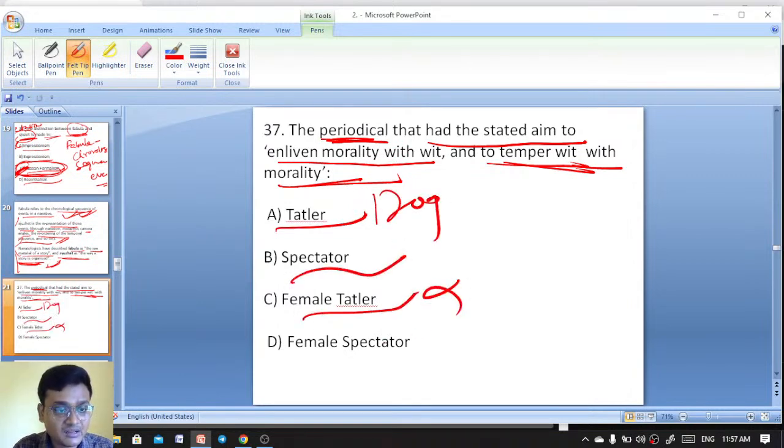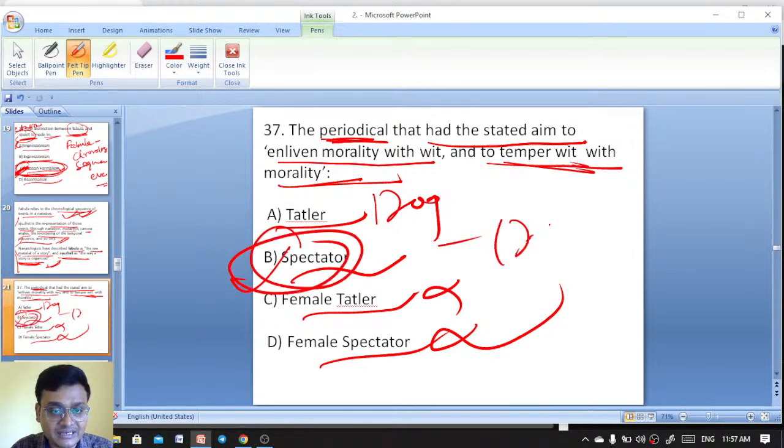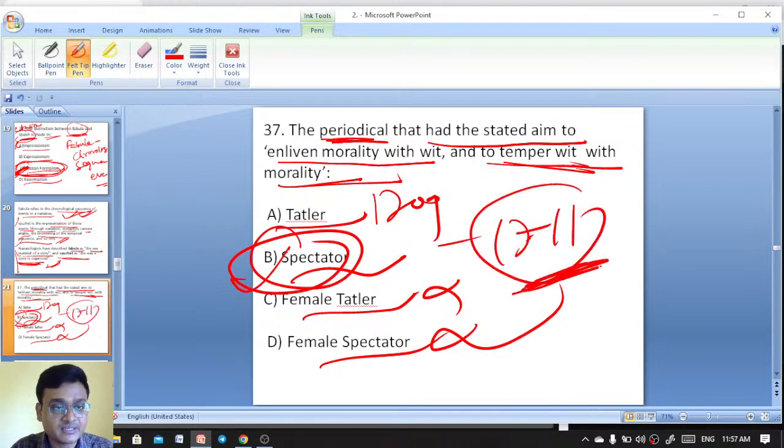The Spectator, the female Tatler, the female Spectator. So it is the Spectator. The Spectator came in 1711, founded by Joseph Addison and Richard Steele. The Spectator's aim was to enliven morality with wit and to temper wit with morality. So here B is the right answer.